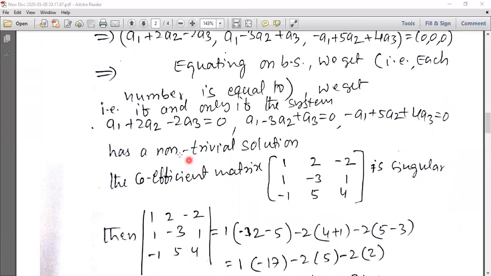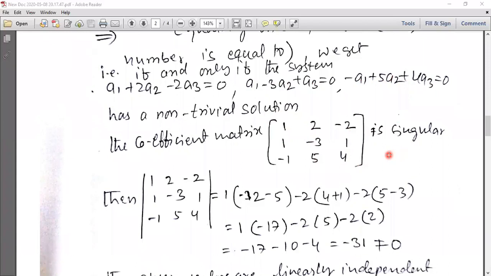That is, this system of equations can be written in matrix form like this. Write the coefficients: in the first row, the A1 coefficient is 1, the A2 coefficient is 2, the A3 coefficient is -2. In the second row, the A1 coefficient is 1, the A2 coefficient is -3, the A3 coefficient is 1. In the third row, you will get the A1 coefficient is -1, the A2 coefficient is 5, the A3 coefficient is 4.